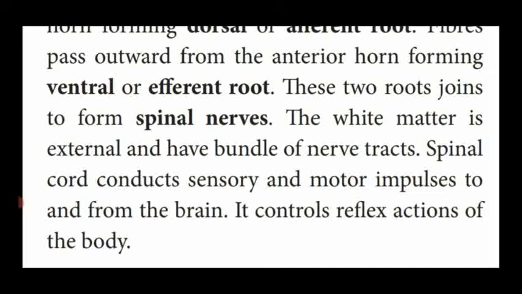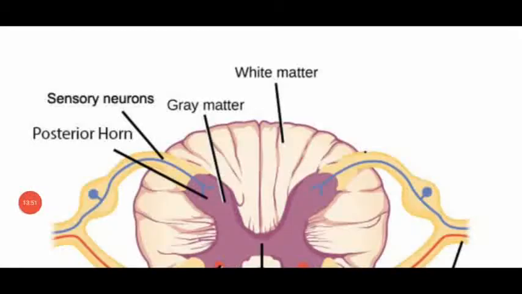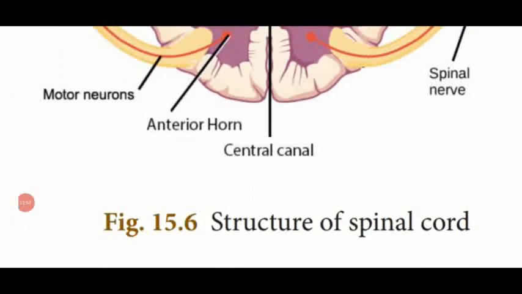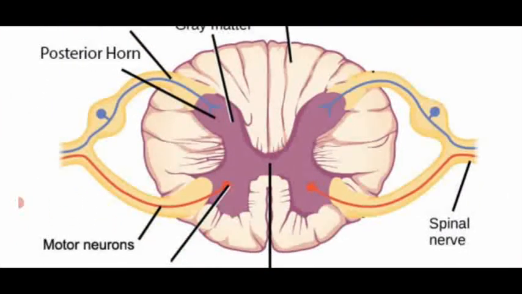Now we are going to see how the nerves are arranged in the spinal cord with the help of the diagram. Dear students, see the diagram. This is the structure of the spinal cord. The shape is at the center, see. This is the cavity which is filled with a fluid known as cerebrospinal fluid.